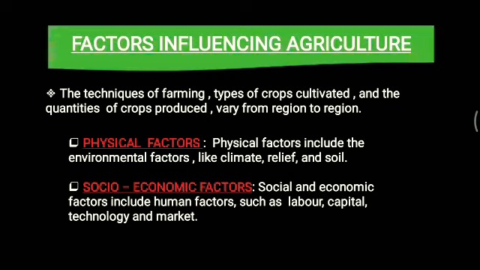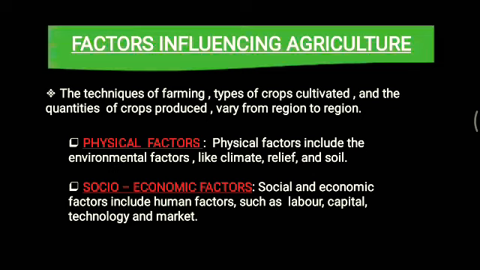The physical factors include all the environmental factors, and under this come climate, relief and soil. Then the socio-economic factors, which are the human factors, such as labor, capital, technology, and market. All these factors influence agriculture highly.